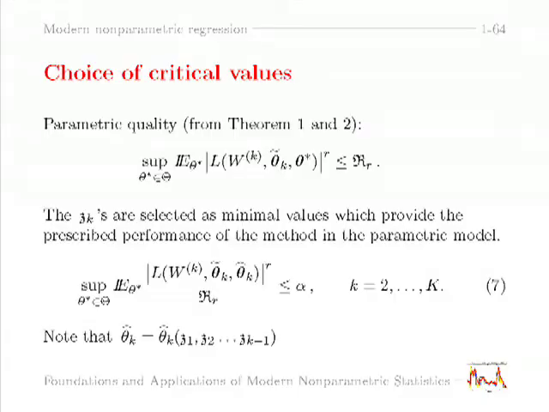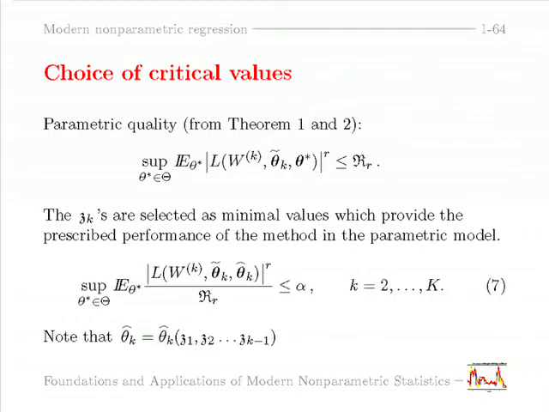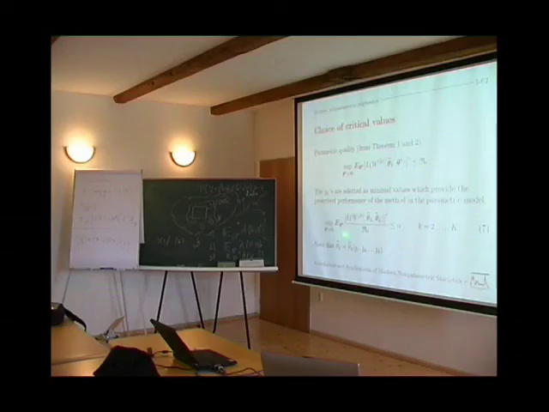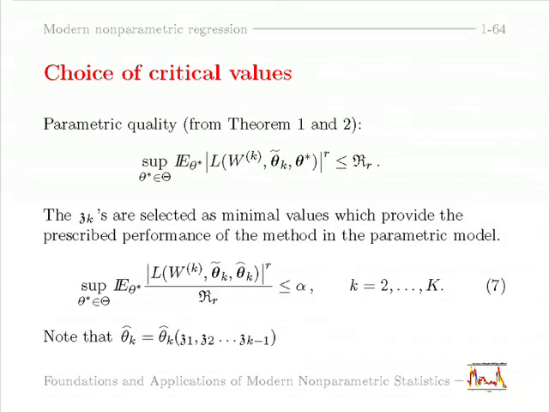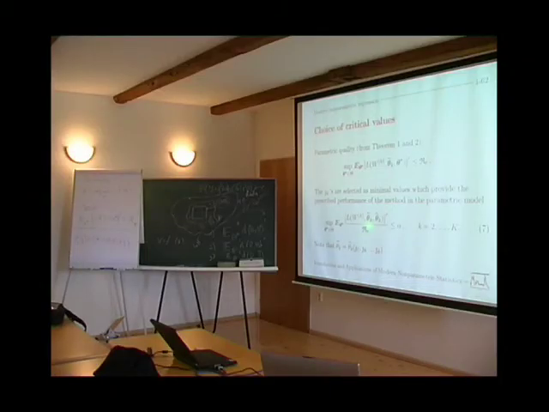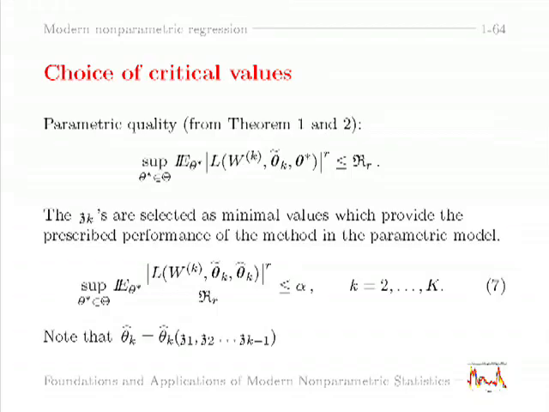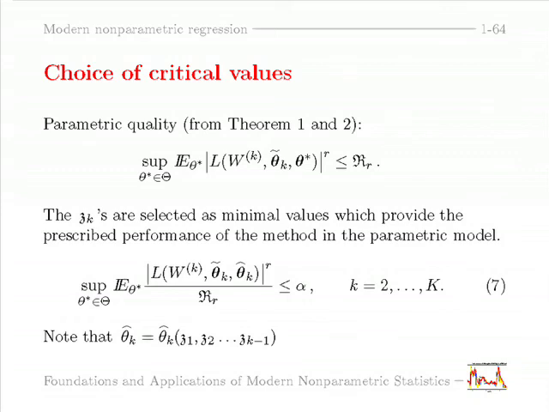So we fix the function f, we simulate the data from the true parametric model, we don't use the real data, and look how the procedure works there. This is kind of bootstrap idea. And we compare the estimate theta tilde k, what comes out of the procedure at the step k. This is the estimate, the k-th estimate. And theta hat k is the last accepted estimate after the step k.